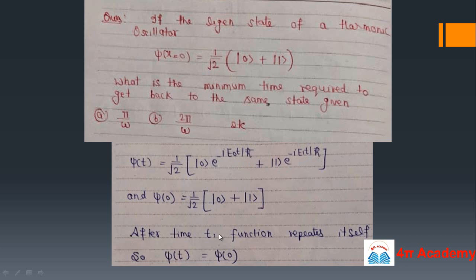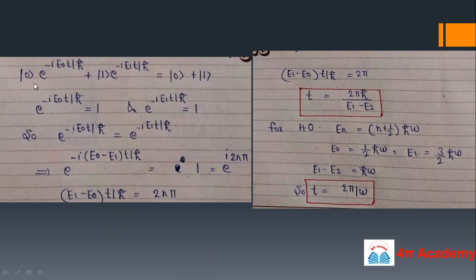So they are saying that after time t the function will revert back to its state, meaning the function repeats itself, so psi t will be psi 0. This is a condition. So we will put psi t equals psi 0 and equate. So e to the power minus i E0 t upon h cut will be 1, and similarly e to the power minus i E1 t upon h cut will be 1. They are both equal because they are equal to 1. Okay, so we can solve this.